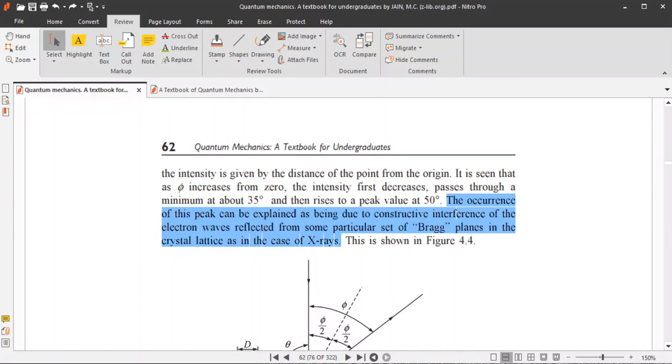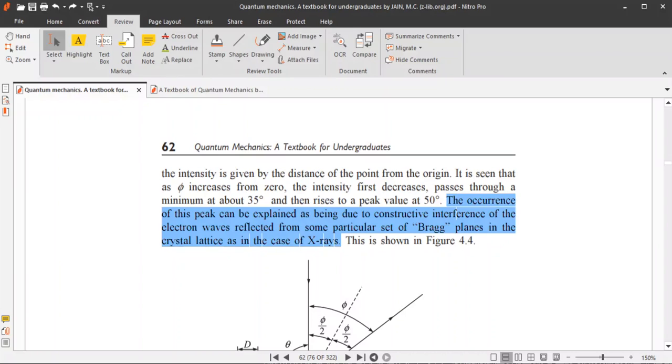We know that in the case of X-rays also, we obtain some particular peak because of the constructive interference of the waves reflected from some particular set of Bragg planes.